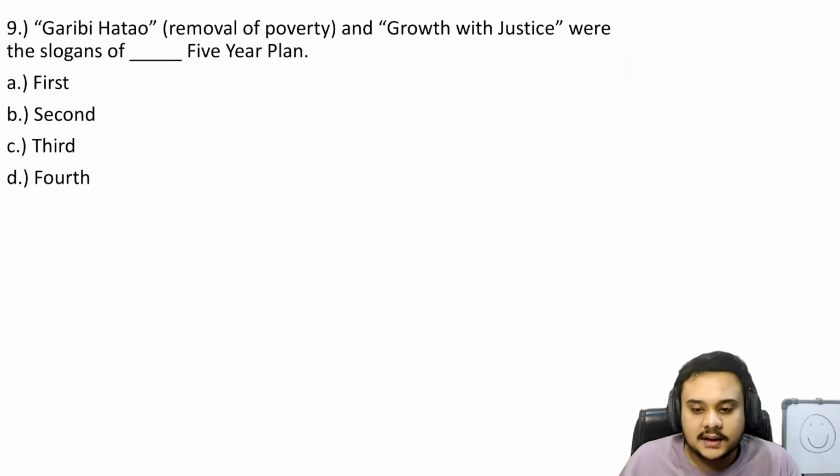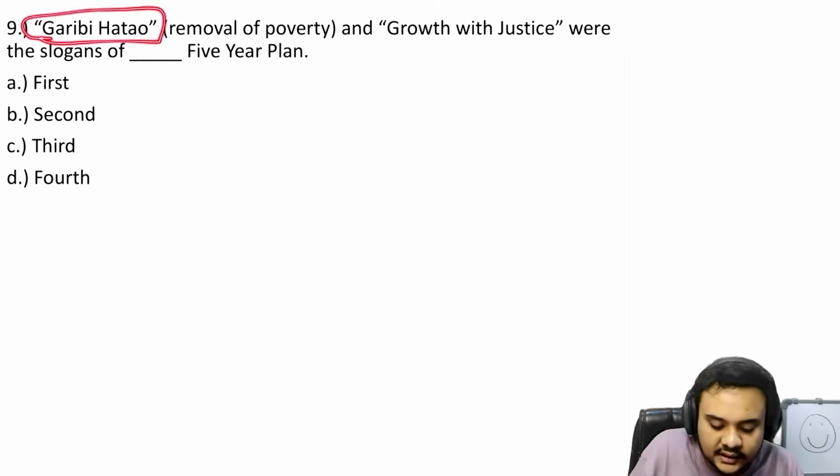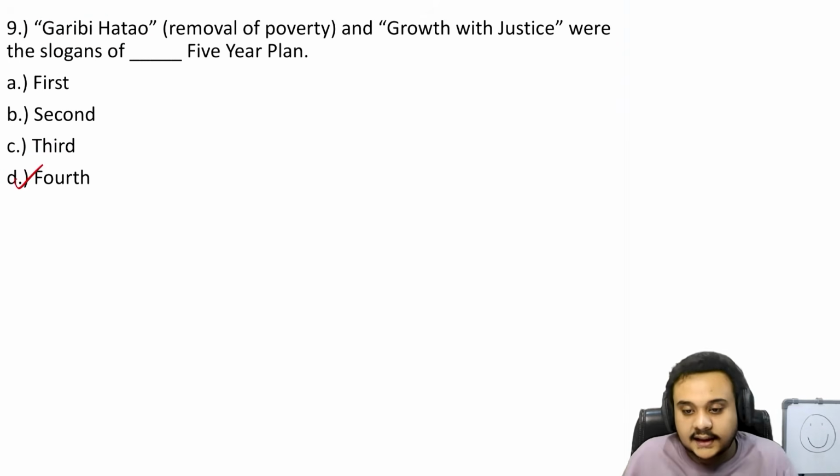So I mean, just by looking at Garibi Hatao, first two words, you should know that it was the fourth 5 year plan. There is nothing else to talk about in this.